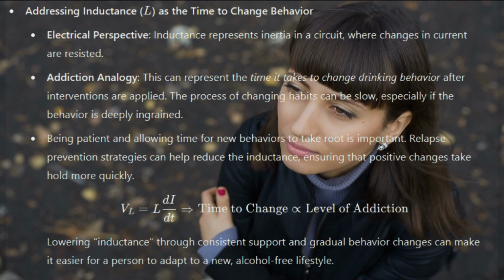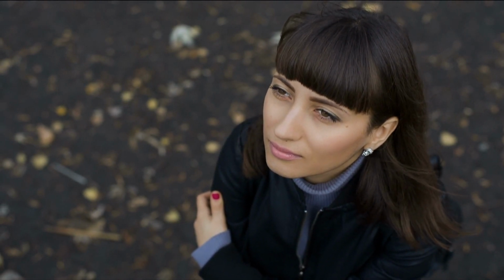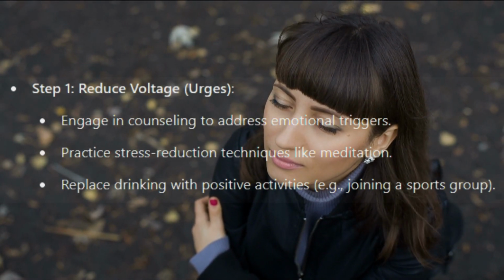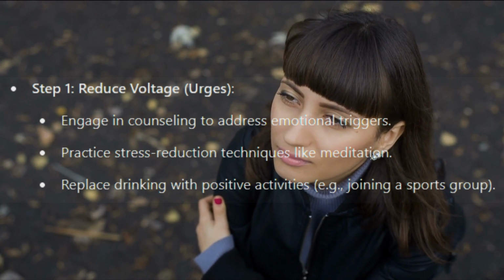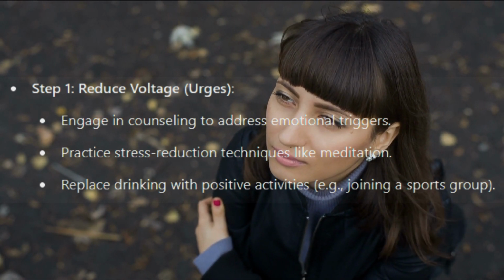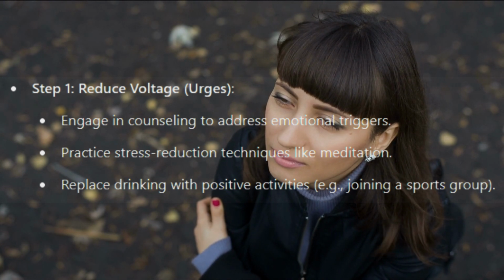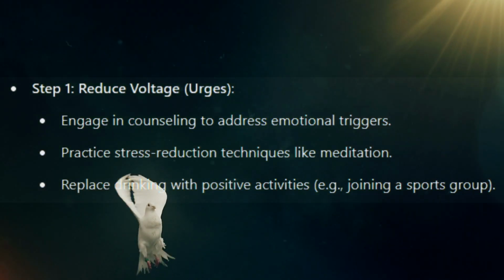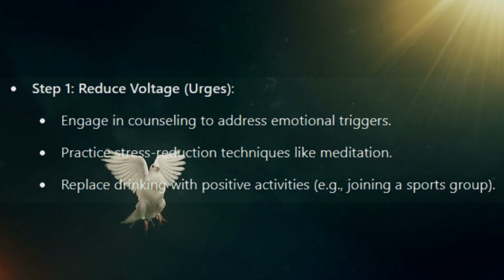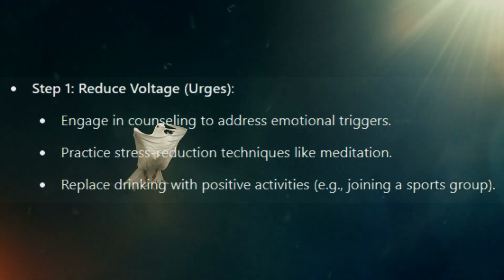Designing a support plan. Using this model, a plan to help someone reduce alcohol consumption might look like this. Step 1: reduce voltage, urges. Engage in counseling to address emotional triggers. Practice stress reduction techniques like meditation. Replace drinking with positive activities, for example joining a sports group.